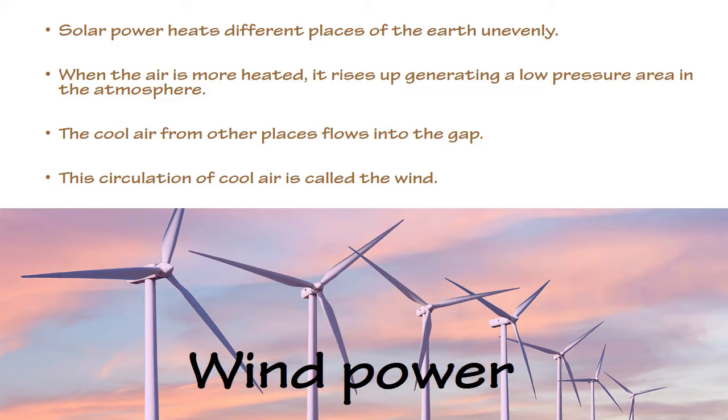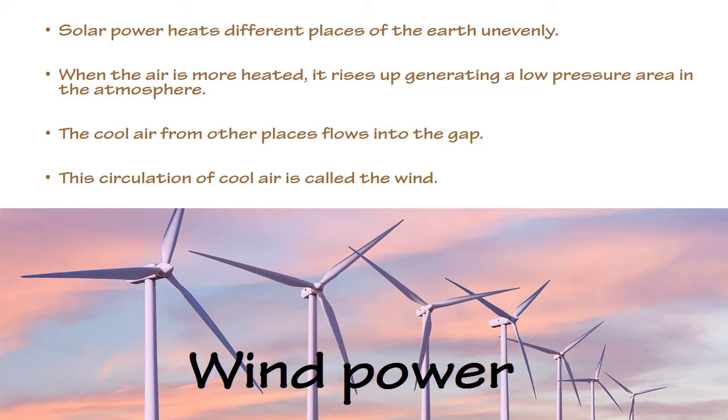When air gets heated, the heated air moves up and the cold air from other places flows into that gap. This circulation of air is called the wind.